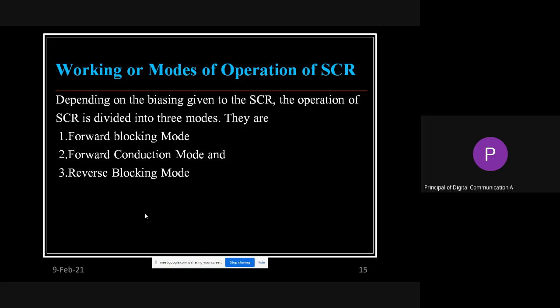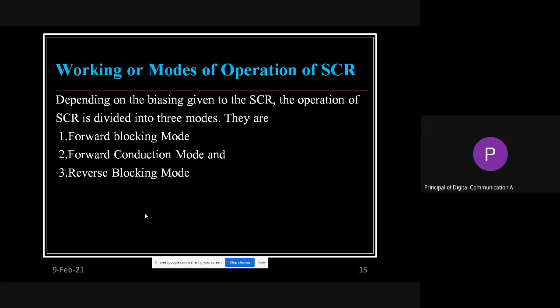As the name insists over here, they are forward blocking, forward conduction and reverse blocking. Like that the three modes are there. As the name suggests, the first two modes use forward biasing. But in one it is blocking and in one it is conduction mode. So a small difference is there.